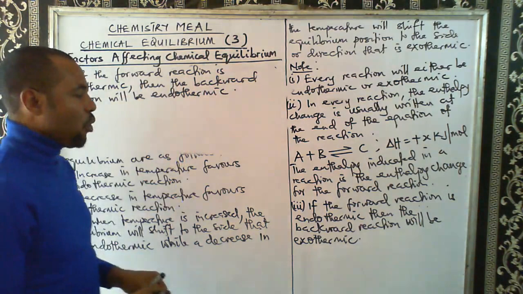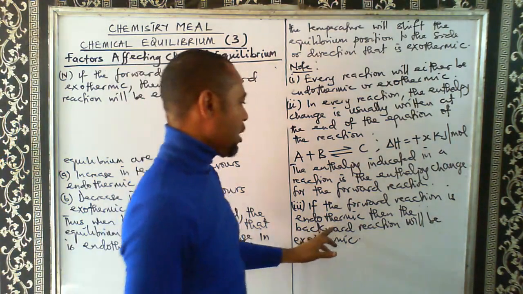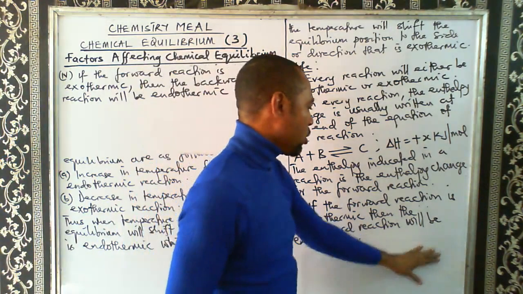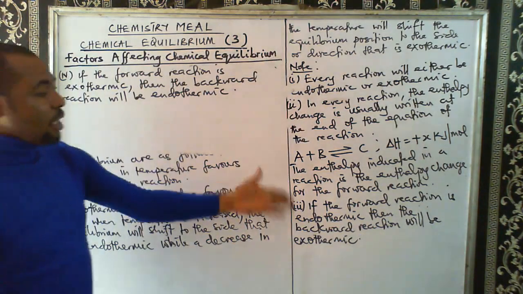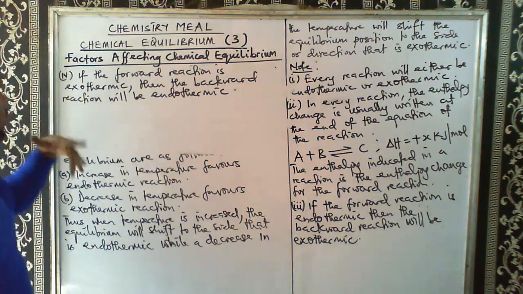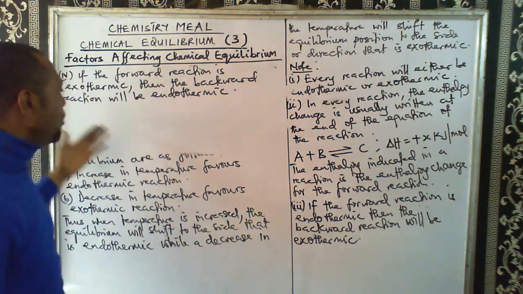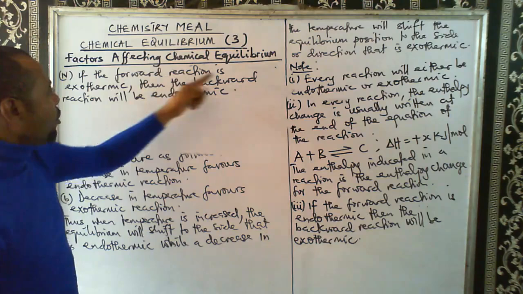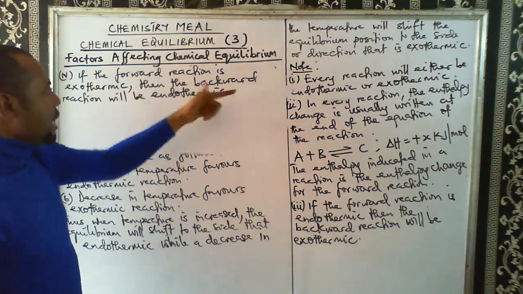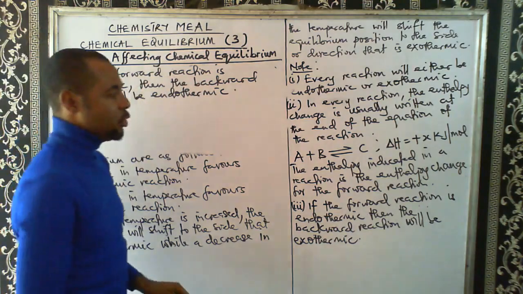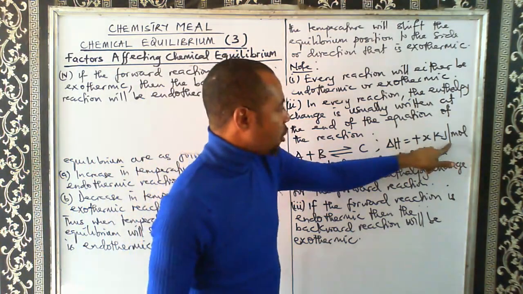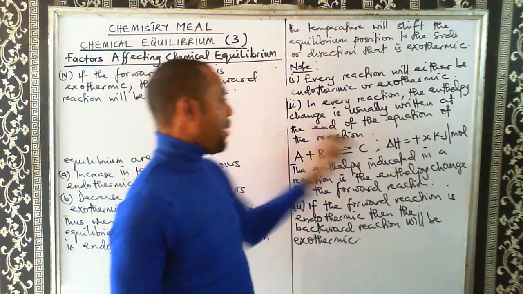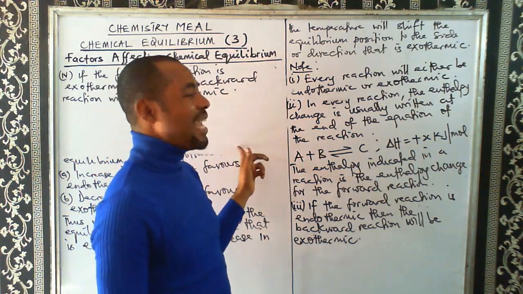So if the forward reaction is endothermic, then the backward reaction will be exothermic, and vice versa. Let's still make this statement because maybe someone may not understand what we mean by vice versa. If the forward reaction is exothermic, then the backward reaction is endothermic. That means in this reaction, this forward reaction is endothermic, so the backward reaction will be exothermic.